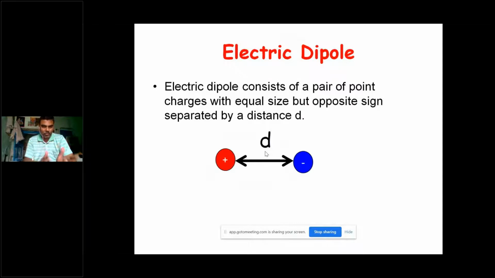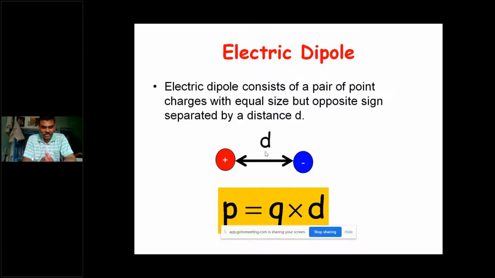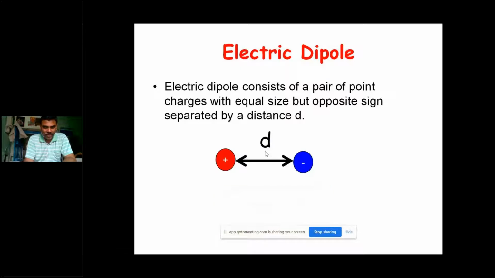And if you say the dipole moment as p, it is given by the charge. Just now we said both have the same size of point charge. If you say plus Q, then the point charge on the opposite side is minus Q, so the charge is Q. So here the dipole moment is the product of that charge Q and the distance d between them, and it is always in the direction of the positive charge. So the dipole moment is p equals Q times d, and it is always in the direction towards the positive charge.